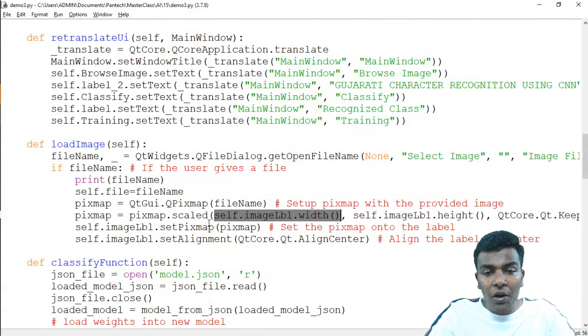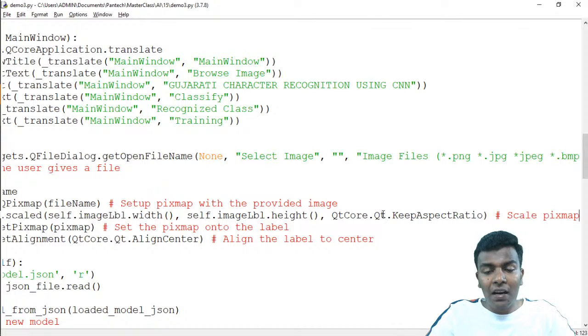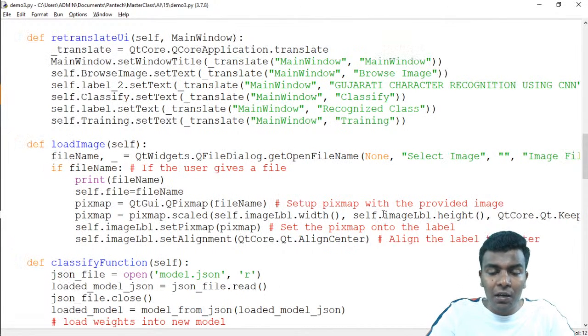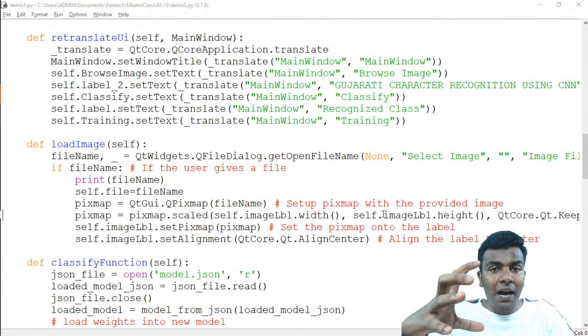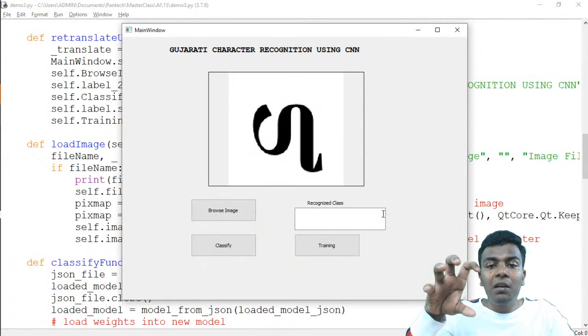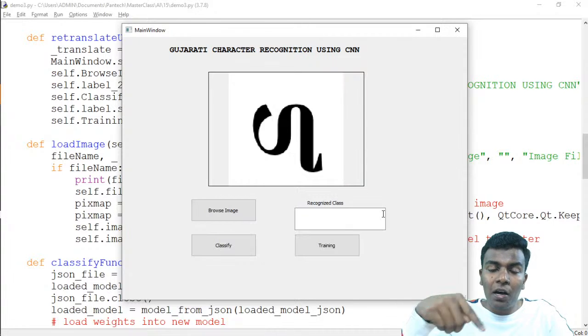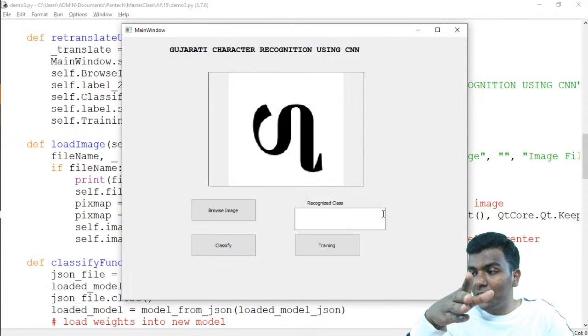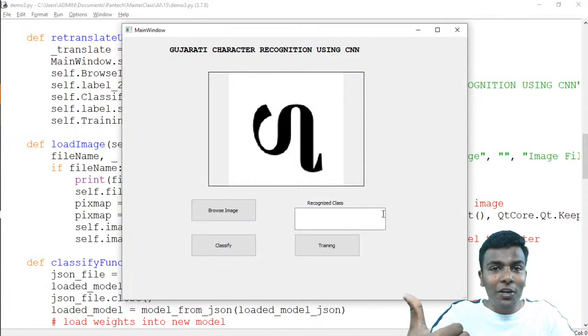So what we are going to do is get the image label's width and then the image label's height. Based on the input image size, it's going to get that scaling part, to fit our image inside this complete image label. Okay, I think you guys got this. If you got this, you just put I got this in your live chat.